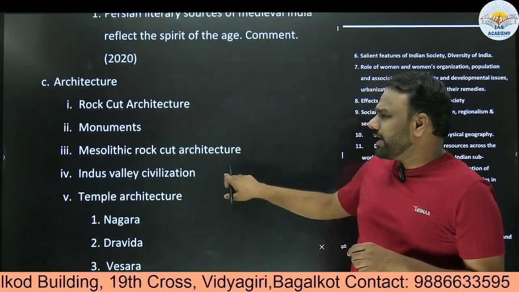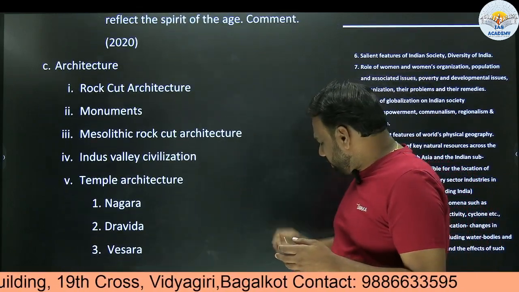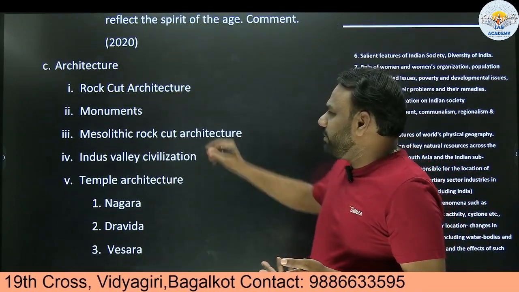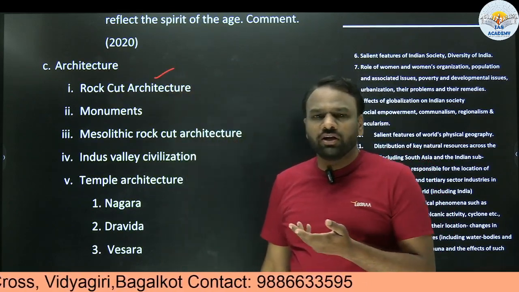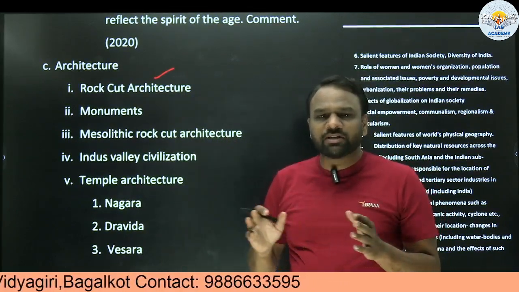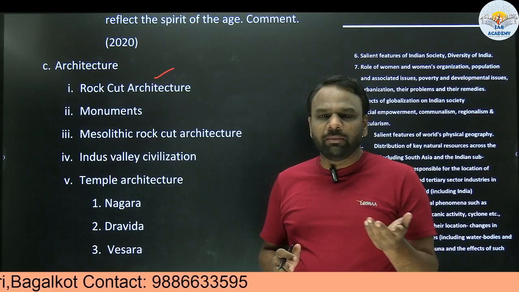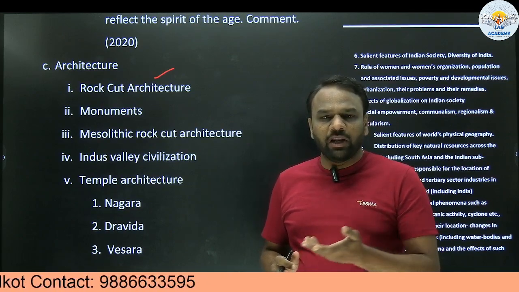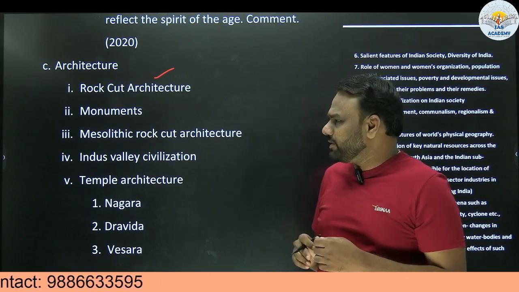Next, when it comes to architecture, again the topic is very vast. Here I included a few examples. So architecture may be rock cut architecture. Rock cut architecture we find at many places across India. It may be Badami, it may be Aihole, or it may be Ajanta and Ellora in Maharashtra. These are just a few examples.